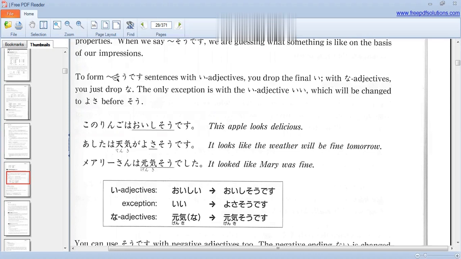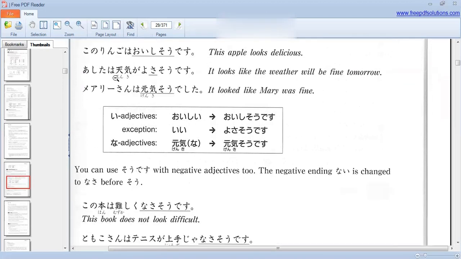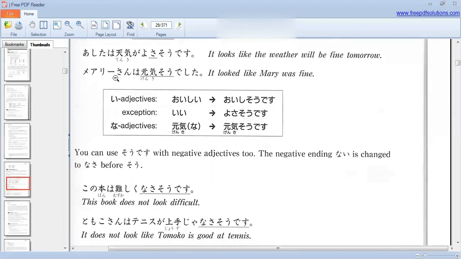For ii alone, you have to add yosa before sou. Mary-san wa genkisou deshita. It looked like Mary was fine. So let's see the adjectives. Oishii, oishisou desu. The exception one is ii, yosasou desu. Na-adjectives: genki na, genkisou desu. The ii is the only adjective where yosa we have to add.